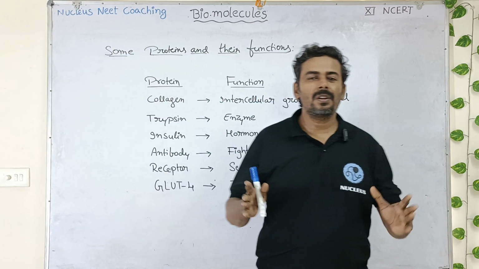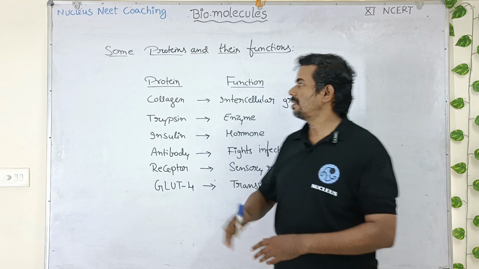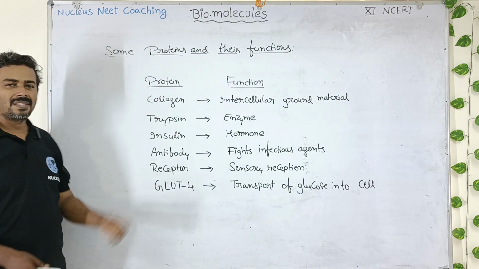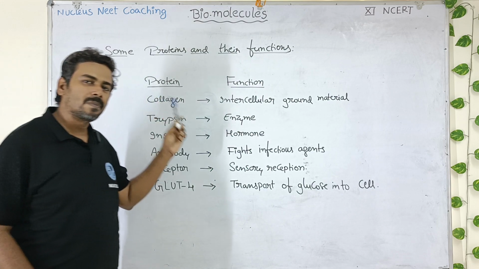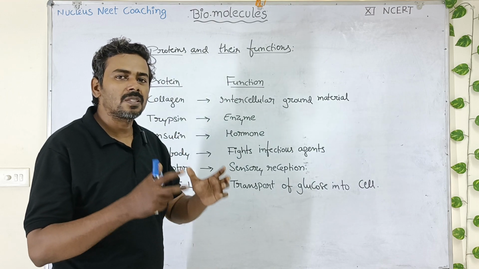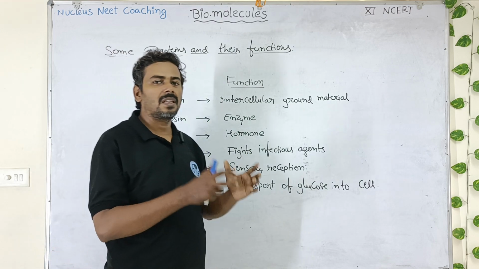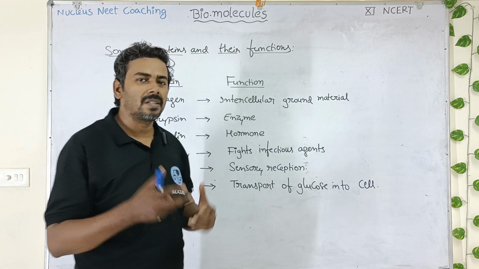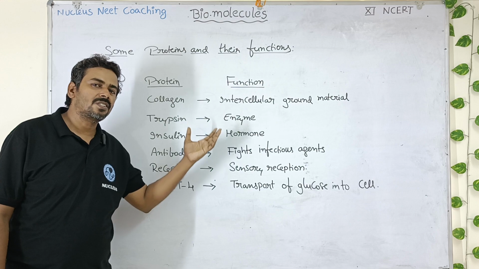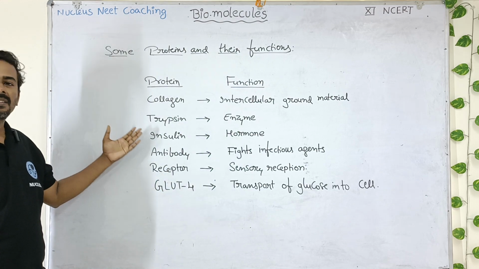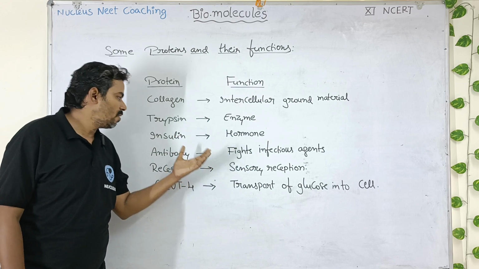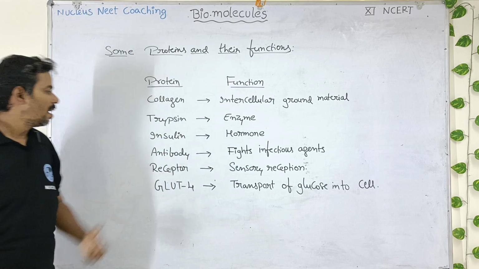Last but not least, we are going to wind up with some protein examples and their functions which are given in our NCERT syllabus. First, collagen protein. Collagen protein shows a triple helix structure. It is an intercellular ground material. It will occupy the space. It will fill the space present between the cells in tissues of tendons, ligaments, and cartilage. Okay. Trypsin. Trypsin is an enzyme which helps in digestion of proteins. Insulin, it is a hormone secreted by pancreas. It is a hormone, a chemical messenger which controls the blood glucose levels.